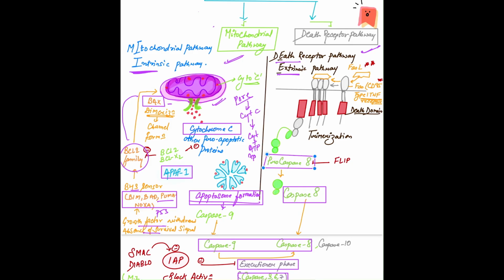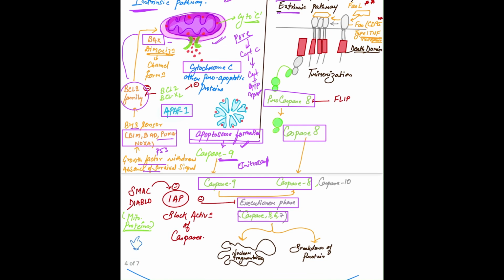This is the very important factor, APAF1. It forms an apoptosome. This apoptosome leads to activation of caspase 9, and after that caspase 9 activates the executioner caspases, that are 3, 6, 7, and these again will play a role in nuclear fragmentation and breakdown of the protein. This was about the intrinsic pathway.